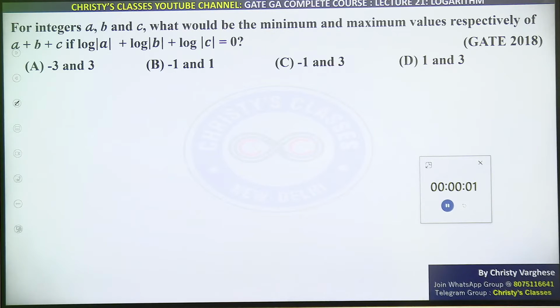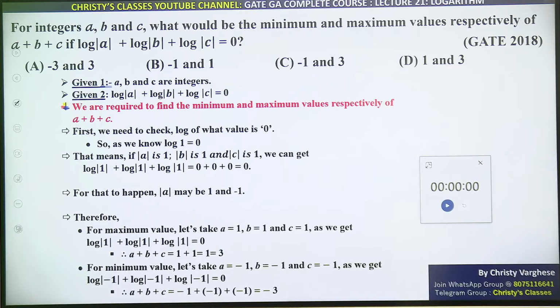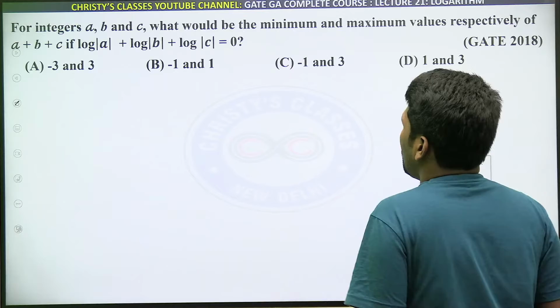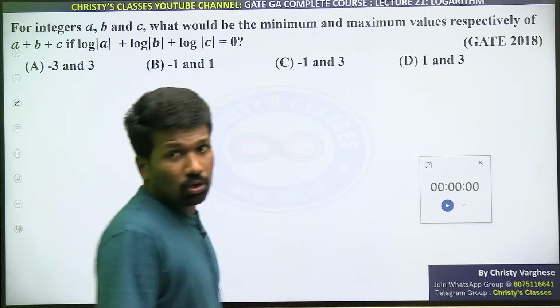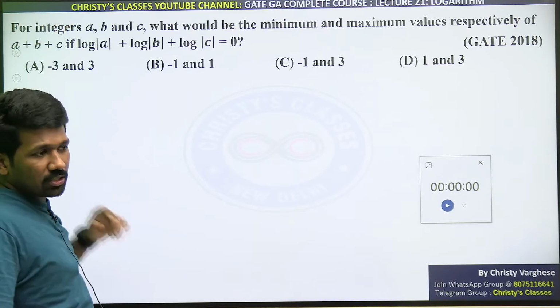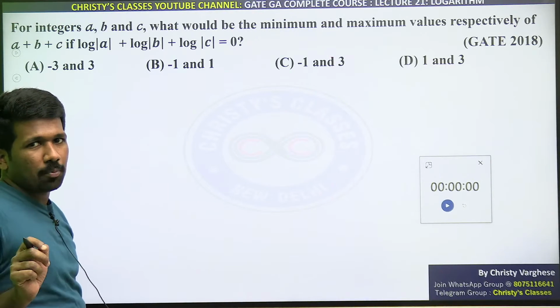Okay, so I'll explain. For integers a, b, c, as I have told in the number system chapter, when you see the words integers, non-negative integers, non-positive integers, that also you should check properly.